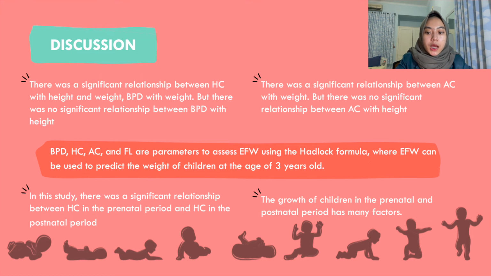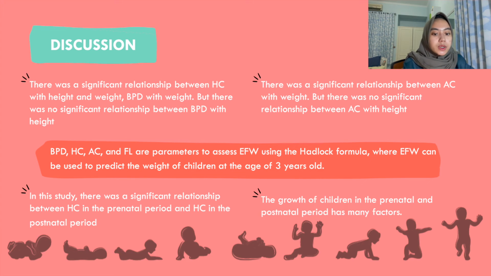In this study, there was a significant relationship between head circumference with height and weight, and also biparietal diameter with weight. But there was no significant relationship between biparietal diameter with height. Biparietal diameter and head circumference are two parameters to assess fetal brain size that can predict a child's brain development, which is related to somatic growth. Fatal-Walewski et al. said that children's brain development is related to children's weight, and height is significantly associated with head circumference.